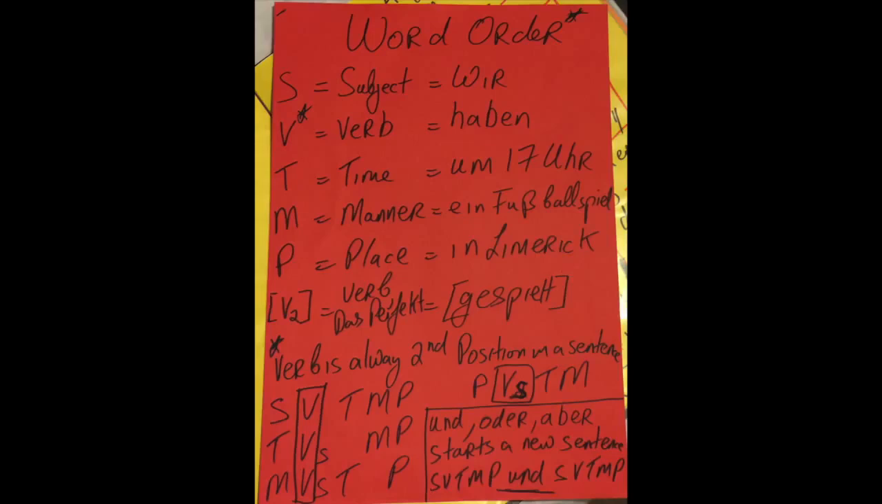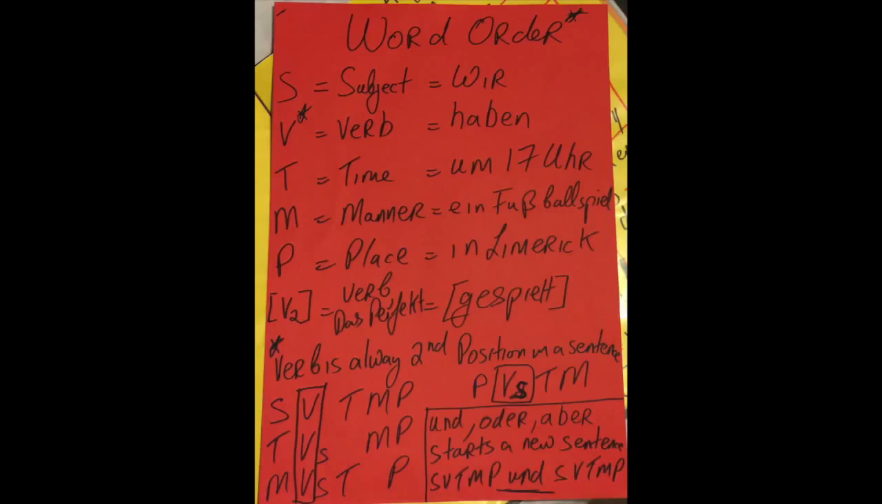So S stands for subject, so in a sentence that would be wir. It's also to note that wir in this case would also be the nominative case, because wir, that's the subject of the sentence, is what's been done. V is the verb, and in this example would be haben.